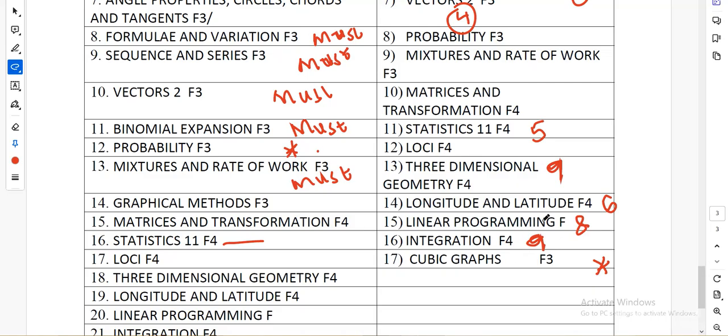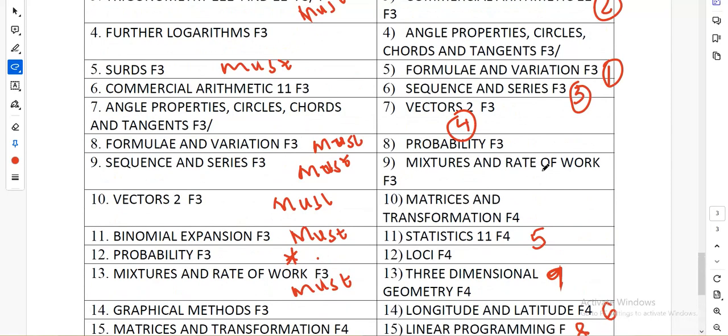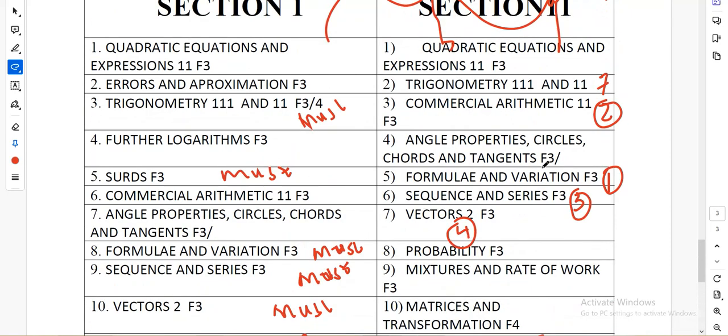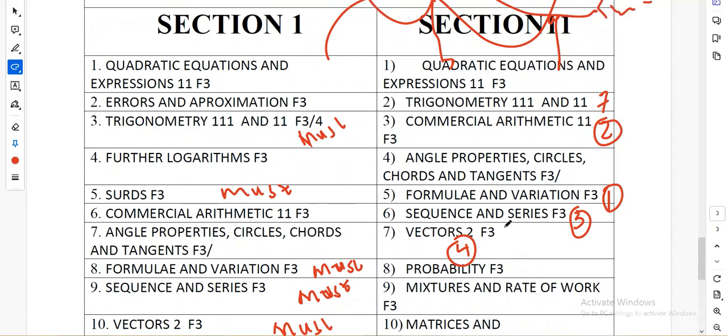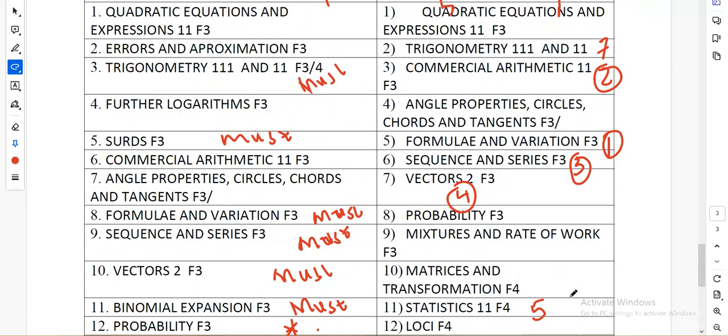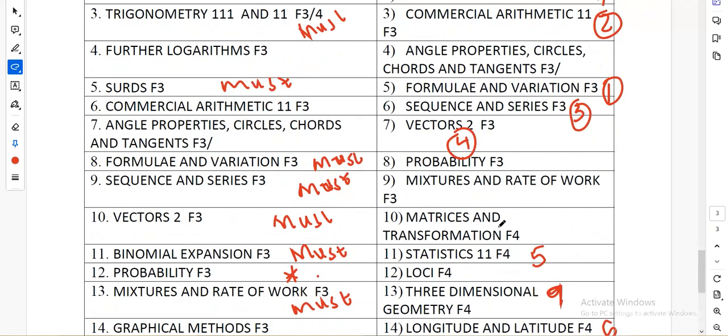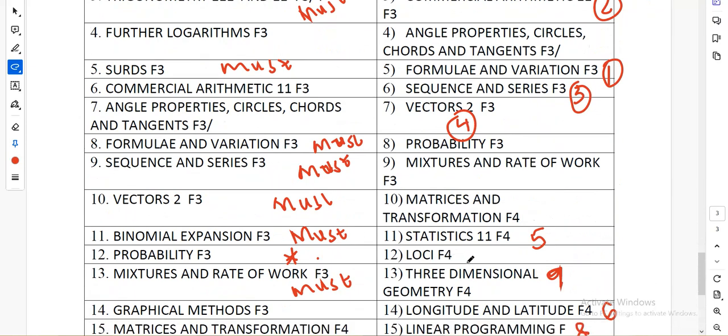If you work on these 9 topics, even if you leave the others out because you don't have time, and work seriously, and also if you are good in loci, which is another topic that doesn't miss, I can put it as number 10.